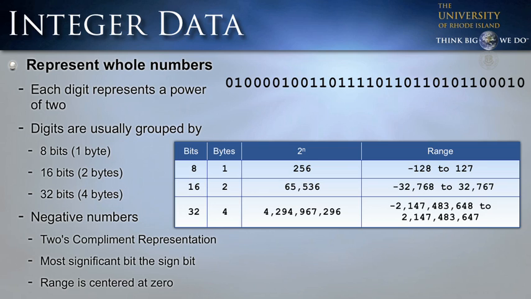The way we figure out the range is it goes from negative 2 to the n minus 1 power for a negative number, and then 2 to the n minus 1 power, and then we subtract 1 from that, and that gives us the maximum for our positive. So even though for each of these sequences with 1 byte, 2 bytes, or 4 bytes, we still have the same total number of integers we can represent, the maximum is smaller because our range is now centered on 0 instead of starting at 0.